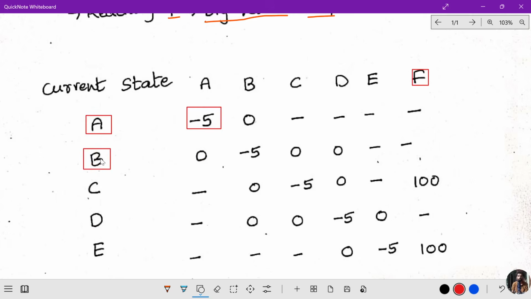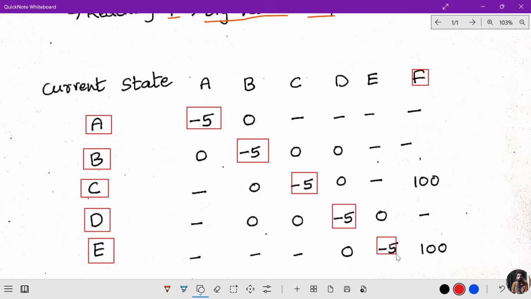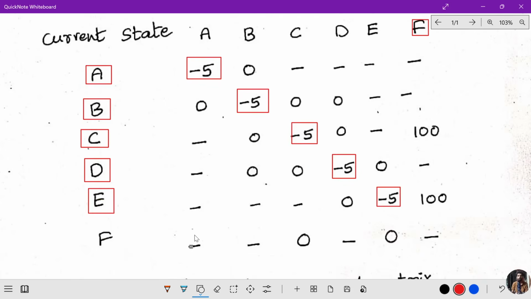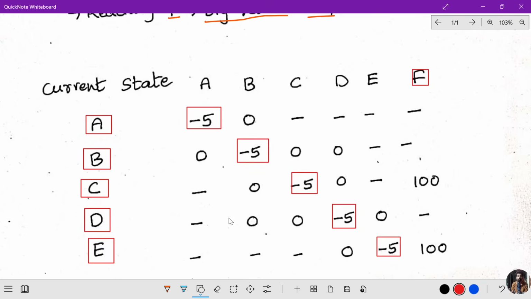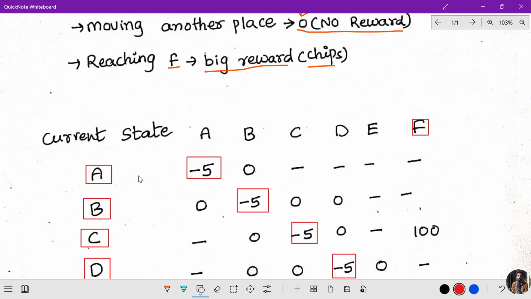If he starts at B and stays at B, this is -5. If he starts at C and is in the same location C, this is also -5. If he starts at D, in D location only, -5. If he starts at E, in the same location, this is -5.